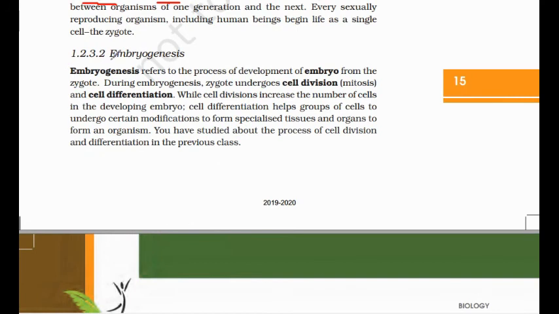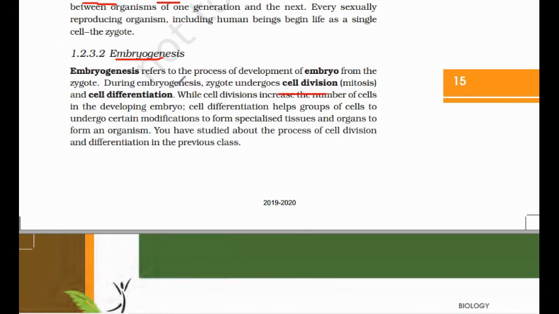Then move to embryogenesis. Genesis means generation, so how will the embryo be generated? That process is known as embryogenesis, the process of development of the embryo from the zygote. So the zygote undergoes division and differentiation.